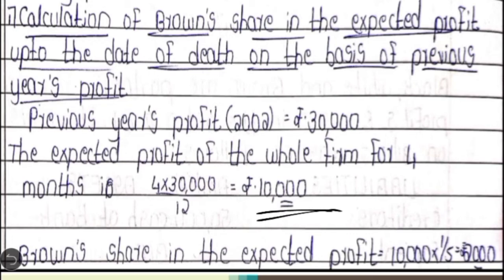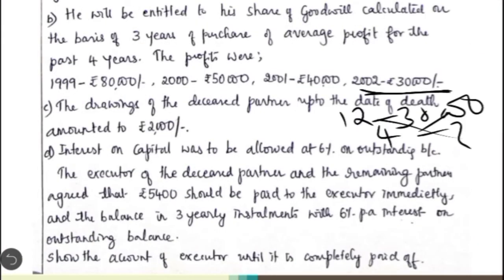Then we are going to calculate what is deceased partner Brown's share in the expected profit of those 4 months. So 10,000 into the share which belongs to the deceased partner, which is 1 by 5. So we get the profit of the deceased partner as 2,000. So this is the first point.